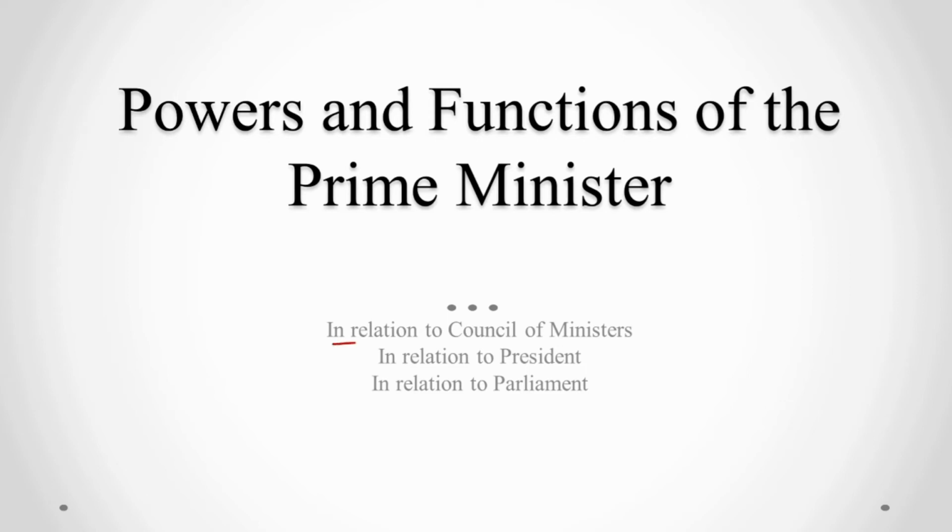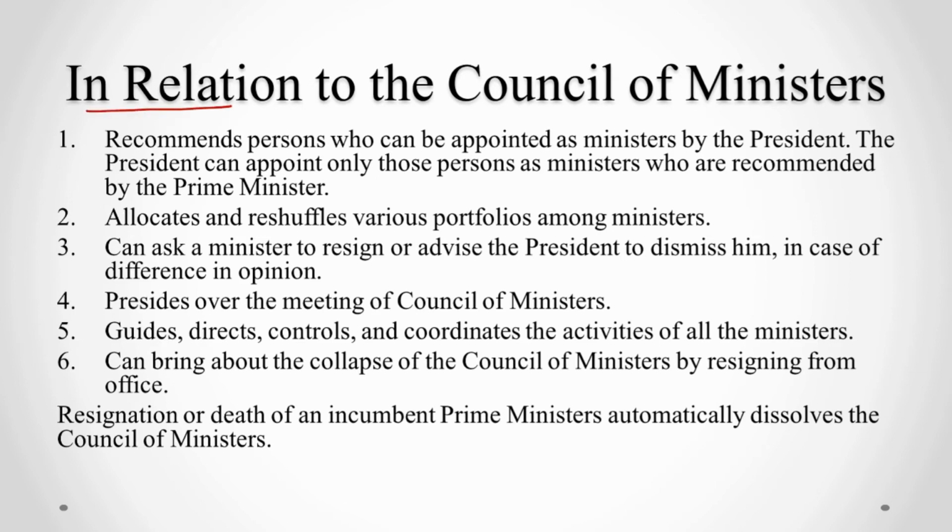Coming to powers and functions of the Prime Minister, the powers and functions of the Prime Minister can be studied in relation to Council of Ministers, in relation to President and in relation to Parliament. So in relation to the Council of Ministers, he recommends persons who can be appointed as ministers by the President. The President can appoint only those persons as ministers who are recommended by the Prime Minister. He allocates and reshuffles various portfolios among the ministers.